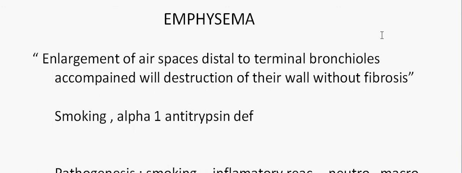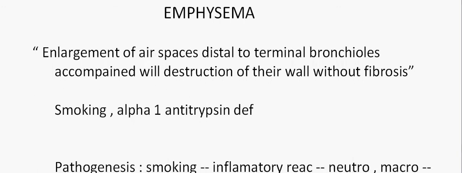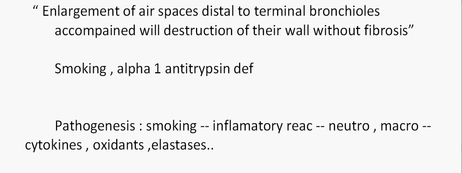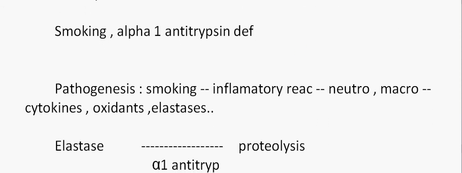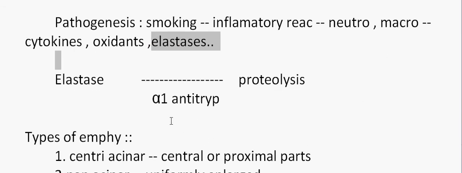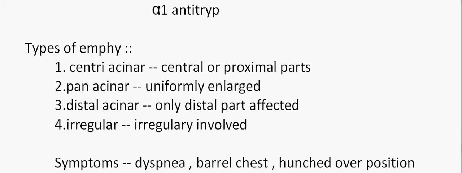So generally the epicrisis of emphysema is that there is enlargement of the air spaces in the acinus, and there is dissection of the elastic wall, and the major reasons are smoking and deficiency of alpha-1 antitrypsin. As we spoke about the pathogenesis, smoking induces inflammatory reactions that produce cytokines and oxidants which damage the elastic membrane of the alveoli, and the major player is elastase, which is involved in the proteolysis of elastin. And if there is adequate alpha-1 antitrypsin, there is checking of this elastase enzyme, but when there is deficiency of alpha-1 antitrypsin, the elastic membrane is easily damaged.